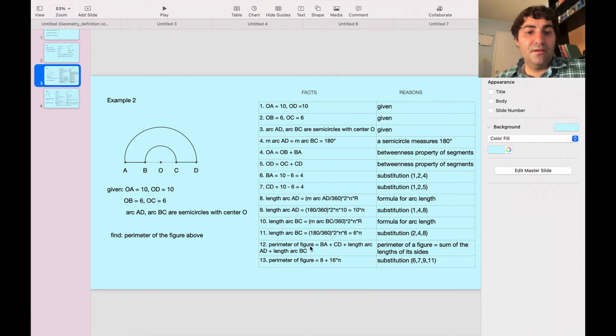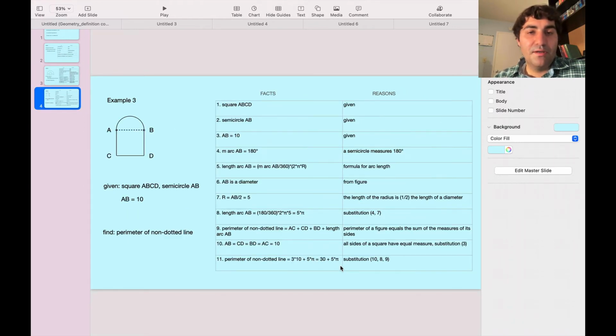The perimeter of the figure is going to be equal to length of BA plus length of CD plus length of arc AD plus length of arc BC. So when we put all this stuff together, we should get 4 plus 4 is 8, and then 10 pi plus 6 pi is 16 pi. So we get 8 plus 16 times pi.